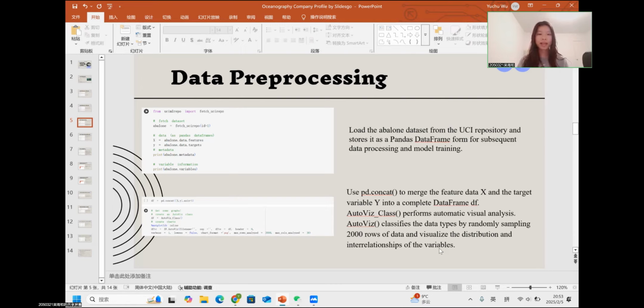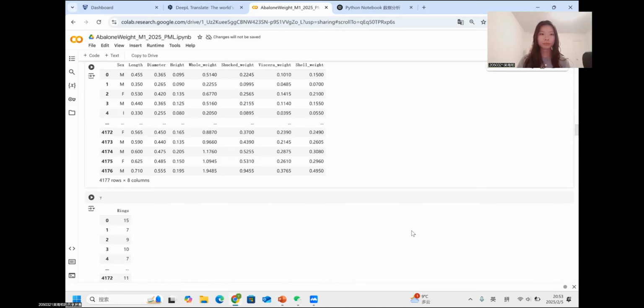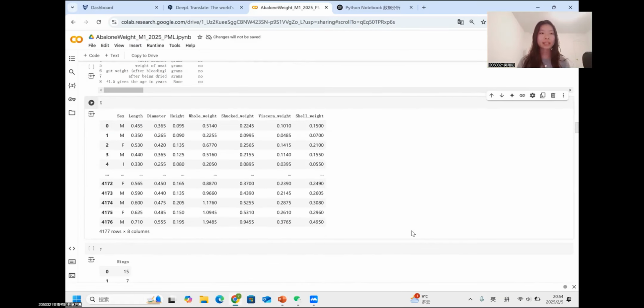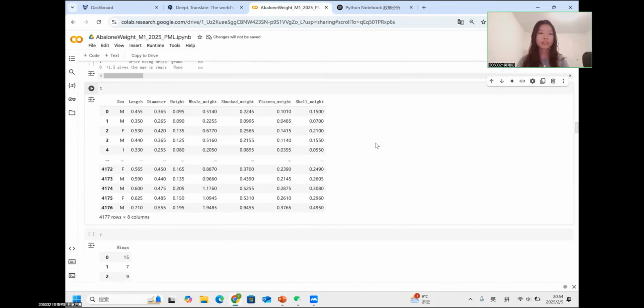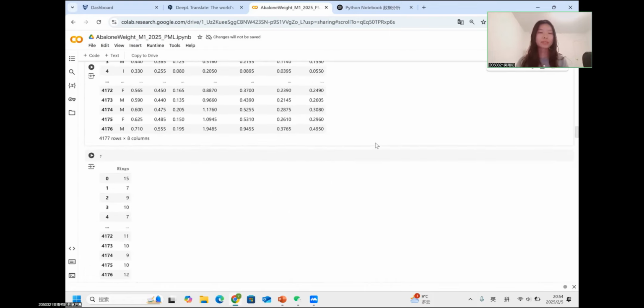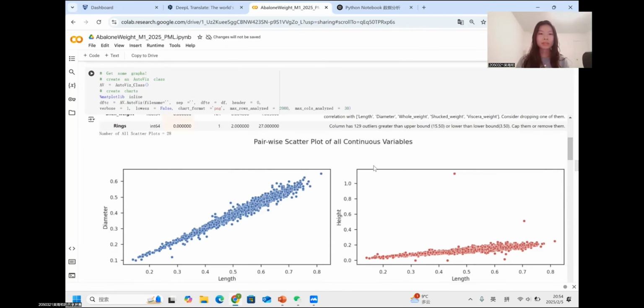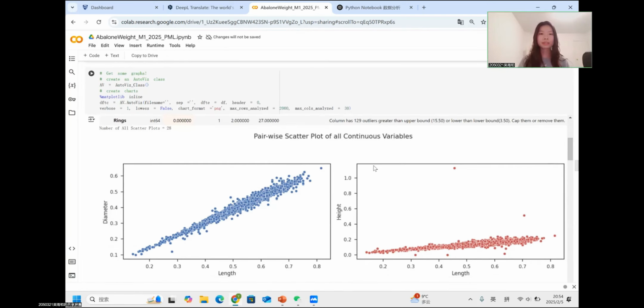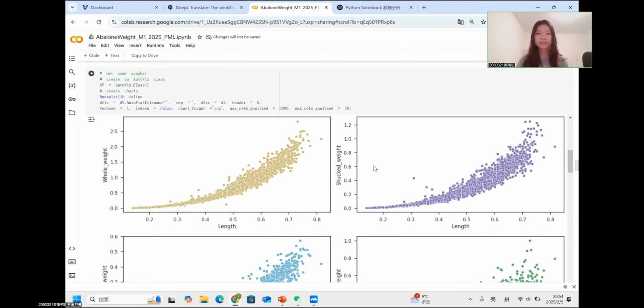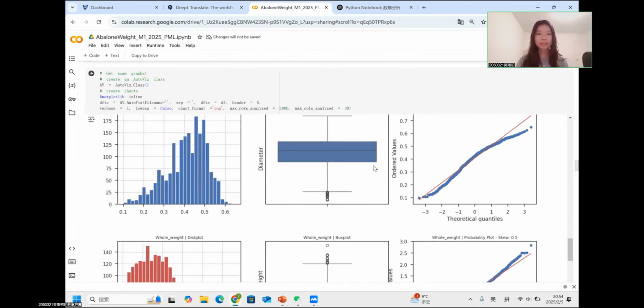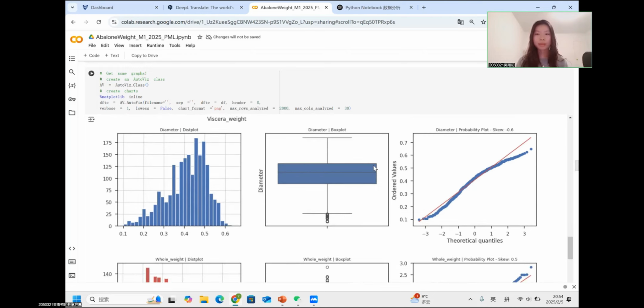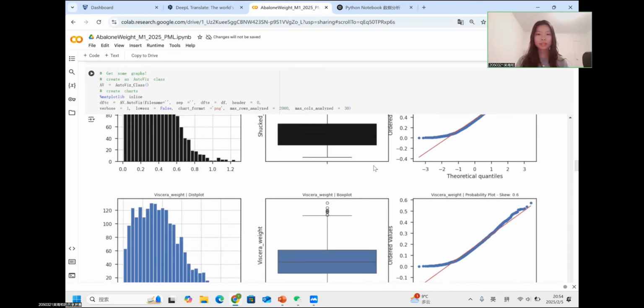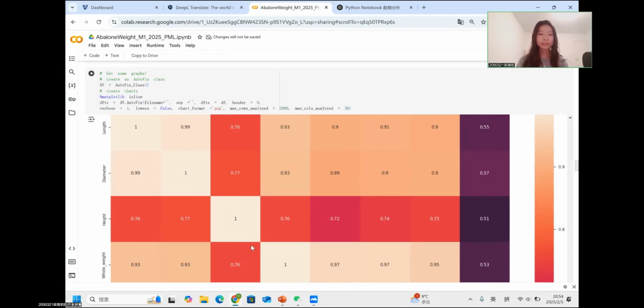Let's have a look at the dataset first. We can see that for the X variables, we have sex, length, diameter, and other features. For the Y variable, which is the dependent variable, we have the number of rings, which represents the age of the abalone. We also have some plots here, like scatter plots for these variables, box plots, probability plots, Boolean plots, a heat map, and so on.